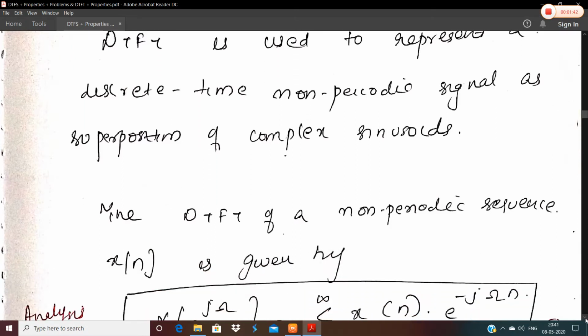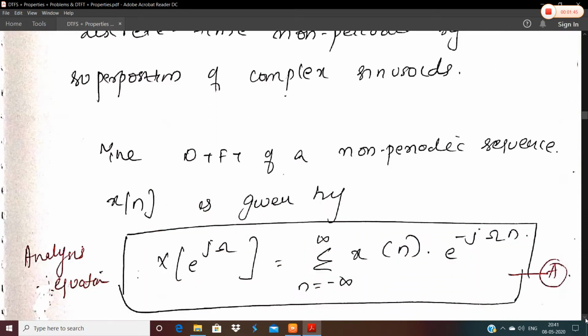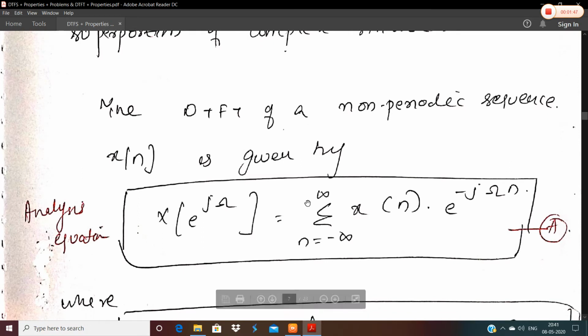In the same way, consider the DTFT of a non-periodic sequence x of n. x of n is the non-periodic time domain sequence. It is given by the analysis equation X of e raised to j omega is equal to sigma n equal to minus infinity to plus infinity x of n e raised to minus j omega n. This is your analysis equation that is used to find the DTFT of a non-periodic sequence x of n.